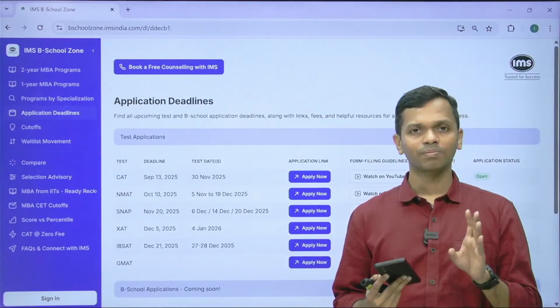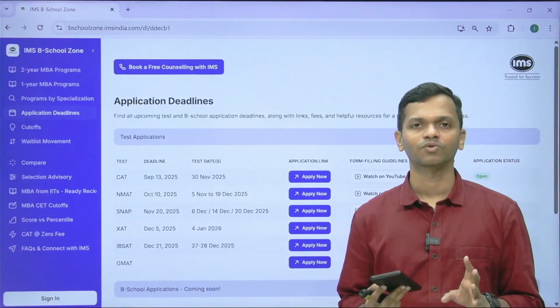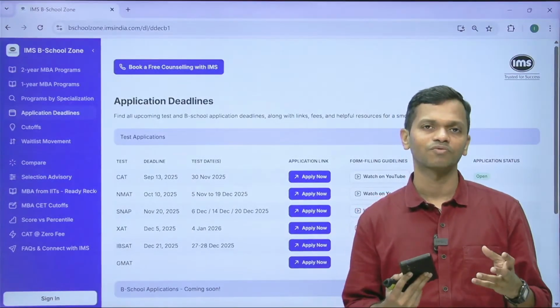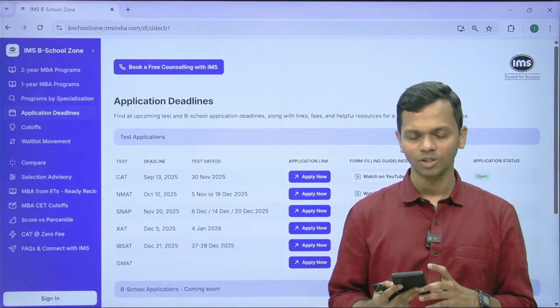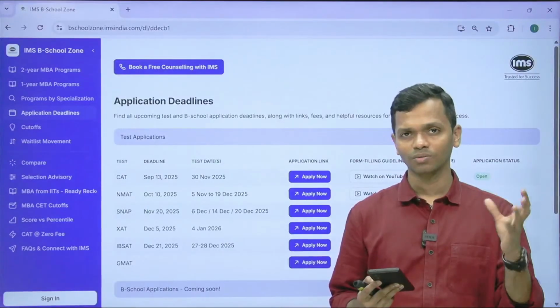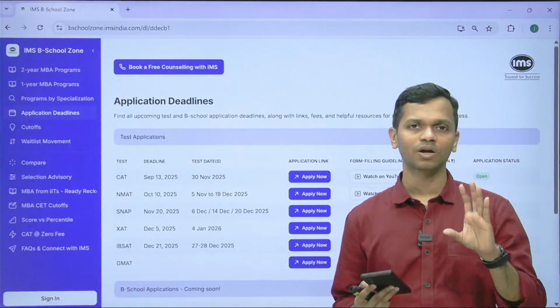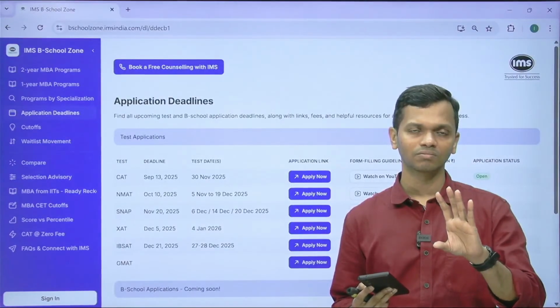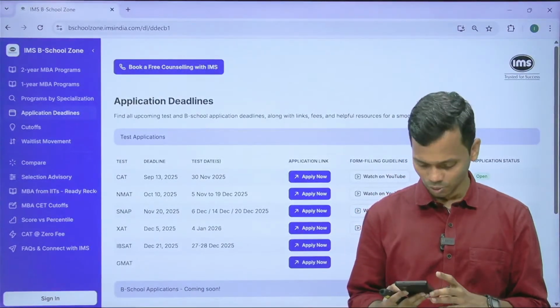And if you can apply as an NRI, it is definitely a better thing to do, because of course then you don't have the entire hassle of taking the CAT. Then you can always apply through the GMAT route. But have a look at that. The specifications are very, very important as to how many days you were outside the country during the period they have specified before the CAT date. So please go through it.